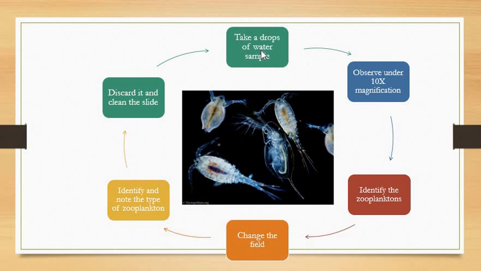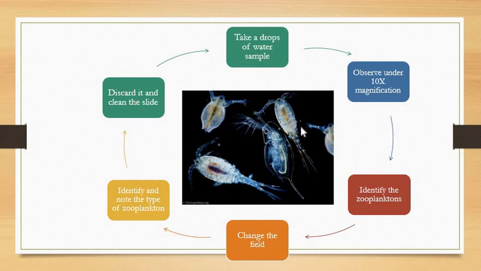So take a drop of a water sample, after that observe under 10x magnification. After that, identify the zooplanktons. Zooplanktons like this you can observe in the field. So whatever field you are observing, you can observe the planktons like this. So this is nothing but a cyclops. This is also cyclops, right? This is Daphnia, that is a cladocera. This is also Daphnia, right? So such kinds of animals you will identify under the field, right?